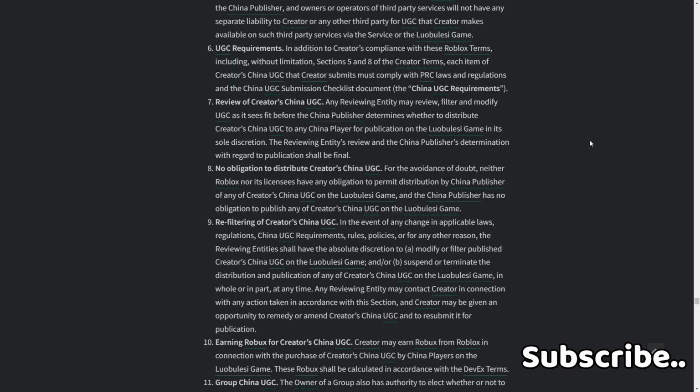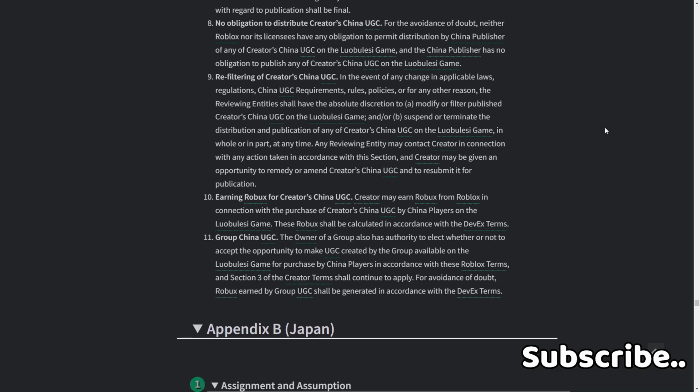9. Filtering Creator's China UGC. In the event of any change in applicable law, regulations, China UGC requirements, rules, policies, or for any reason, the reviewing entity shall have the absolute discretion to A. modify, filter, or publish Creator's China UGC, and/or B. suspend or terminate distribution and publication of any Creator's China UGC on the Lubusi game in whole or in part at any time. The reviewing entity may contact Creator in connection with any action taken in accordance with this section, and Creator may be given an opportunity to remedy or amend the UGC and resubmit it for publication.